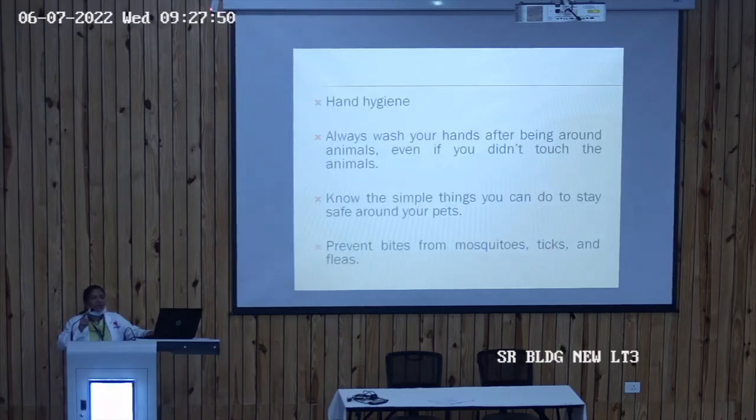So the frequent measures which we can use, that is hand hygiene. Always wash your hands after being around animals, and even if you haven't touched the dogs and any cat if you are having them. Know the simple things you can do to stay safe around your pets, because if you have pets, you know how to handle them, you know where to touch or where not to, that they can bite, or you should not provoke your animals so that they bite. Fine. So prevent bites from mosquitoes, ticks as well as fleas.